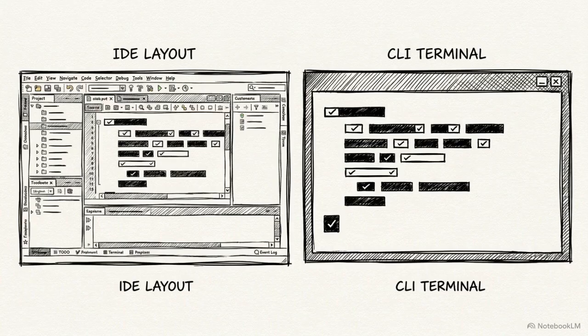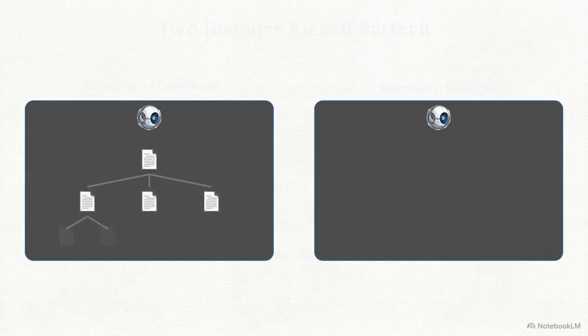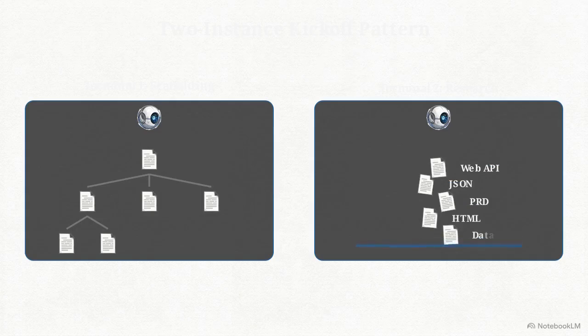This split-screen visualization demonstrates the culmination of the entire orchestration framework, the two-instance kickoff pattern, designed for launching new repositories from scratch. Terminal 1 executes scaffolding subagents to rapidly generate directory structures. Simultaneously, Terminal 2 processes web data and extracts APIs. Being isolated, their outputs merge perfectly into a unified project.